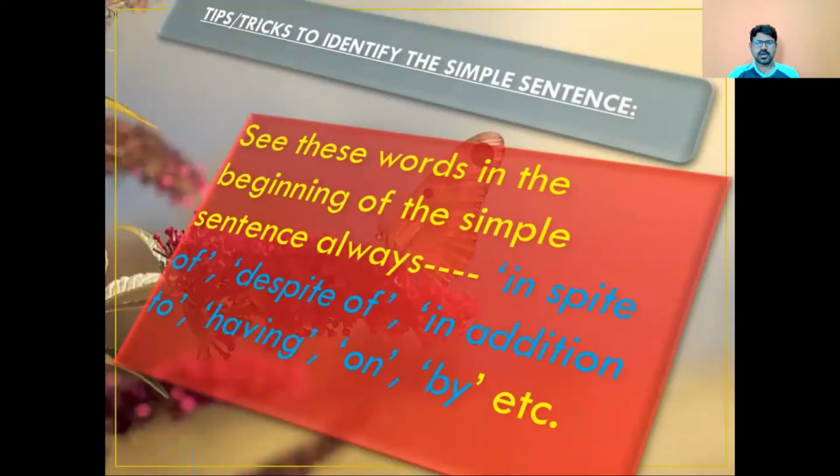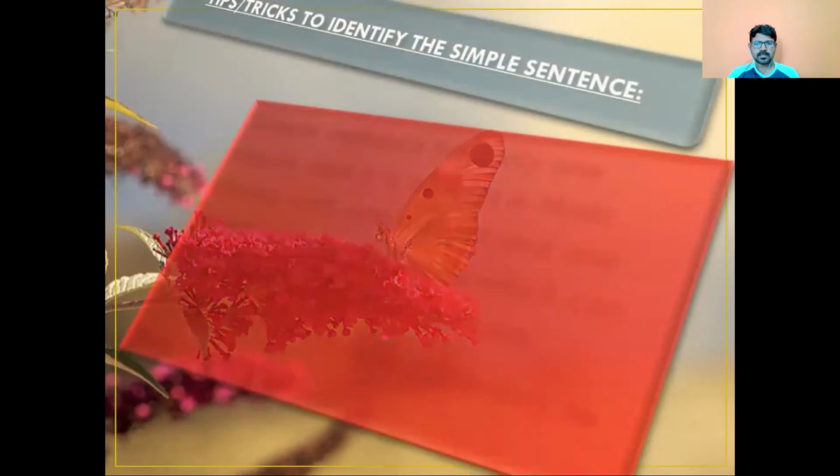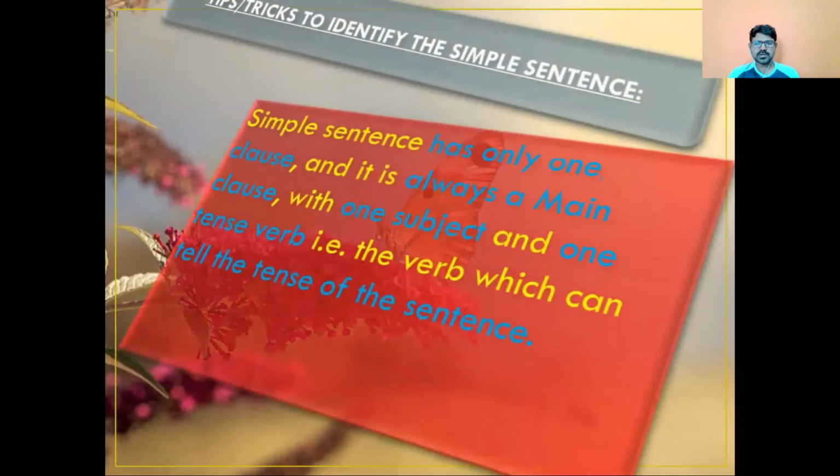Tips and tricks to identify the simple sentence. See these words in the beginning of the simple sentence always: in spite of, despite of, in addition to, having, on, by, etc. A simple sentence has only one clause and it is always a main clause with one subject and one tense verb. That is the verb which can tell the tense of the sentence.